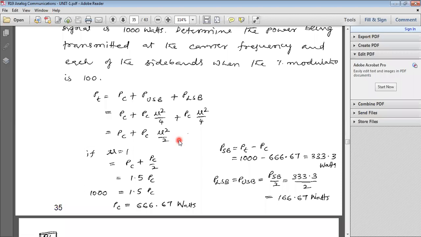If we want to substitute sideband power, then you consider both USB and LSB. Don't consider either USB or LSB alone. So therefore PT equal to PC plus PUSB plus PLSB. Already you know PC, plus what is PUSB? In terms of PC, mu square by 4. Similarly PLSB is PC mu square by 4.